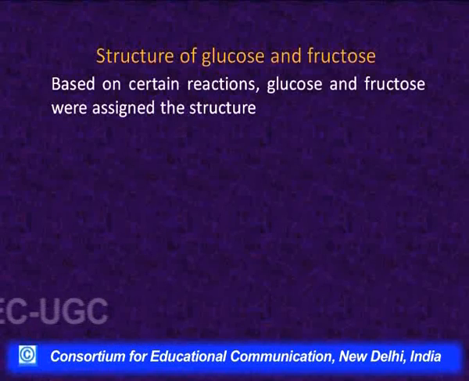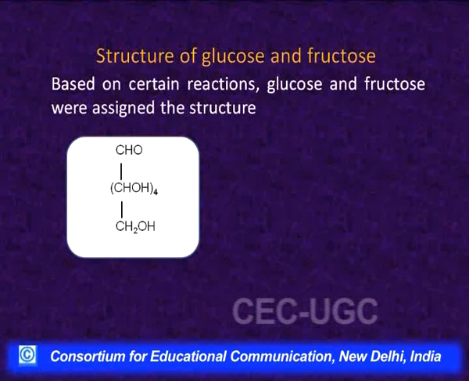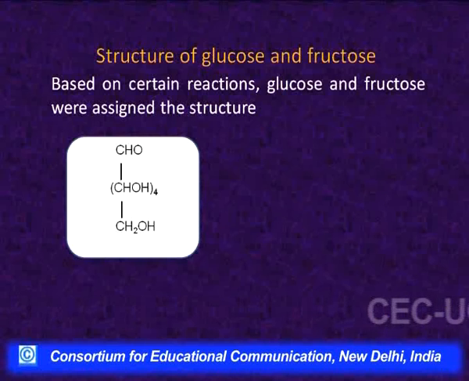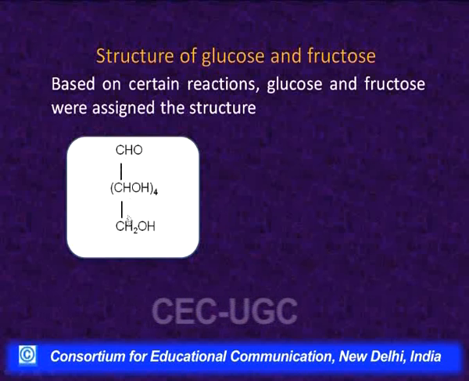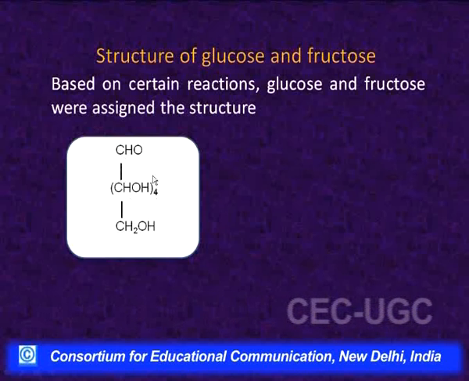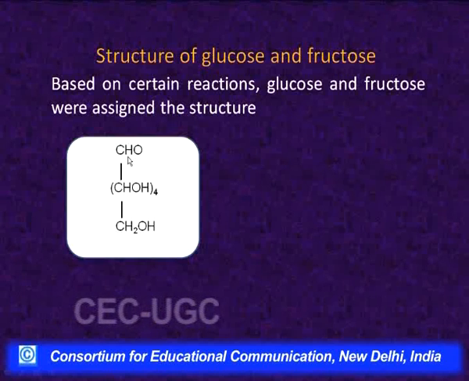Then based on certain reactions which we have discussed in our previous session, glucose and fructose were assigned the open chain structures like this. This was the structure up to which we arrived for glucose, that it is a 6 carbon compound with one aldehyde functional group, 6 carbons in chain, each carbon having one hydroxyl group, and this compound overall has got 5 hydroxyl groups and 1 oxygen as aldehydic functional group.